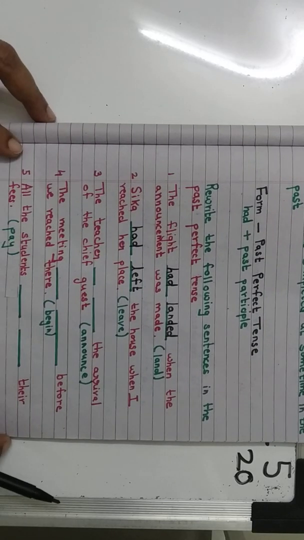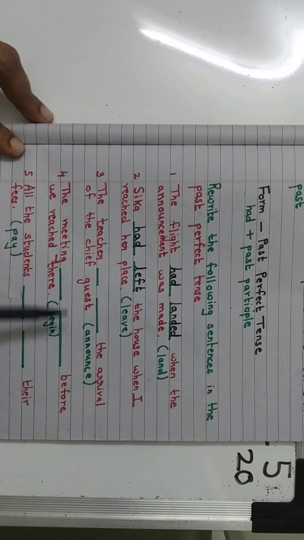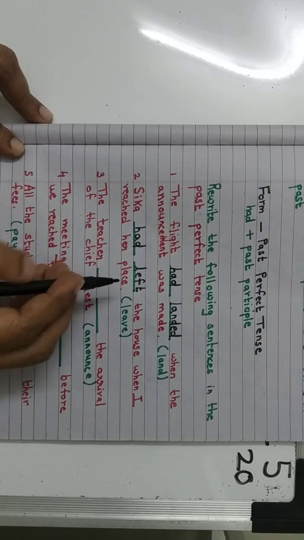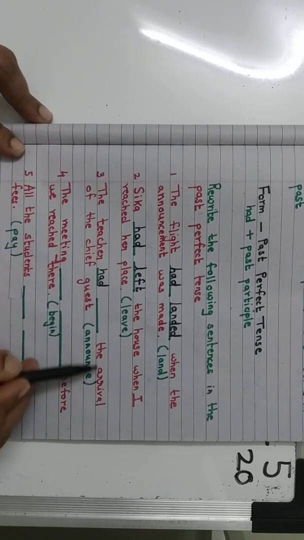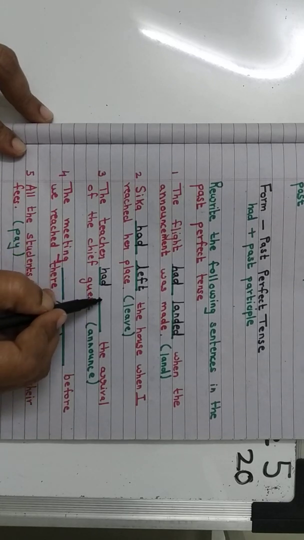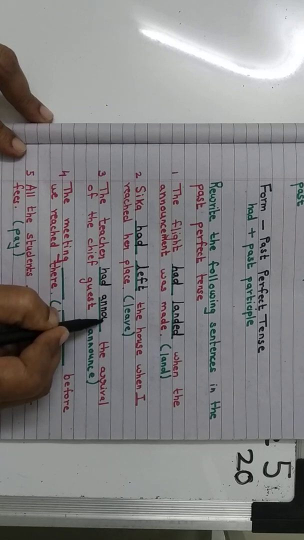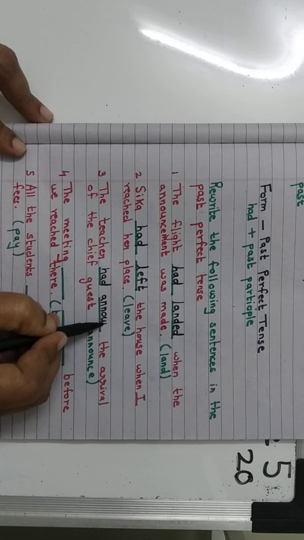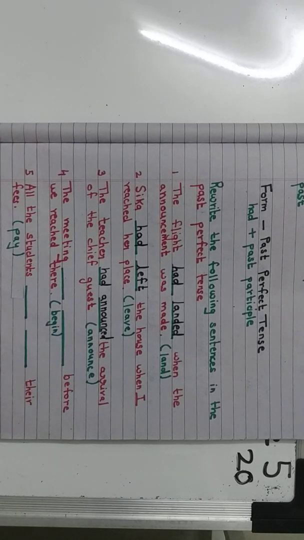Now, the third one. The teacher dashed the arrival of the chief guest. What is the verb in the bracket? Announce. So how do I form it? First I need to write had. I've written had. After that I need the past participle of this. The past tense of announce, that is announced. Now children, see your spelling. Right.